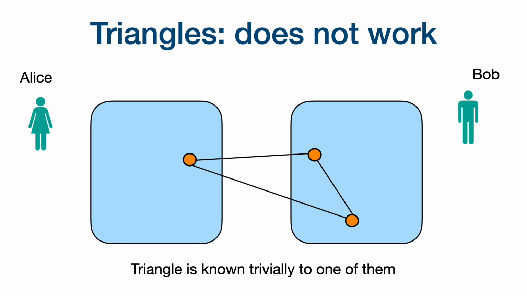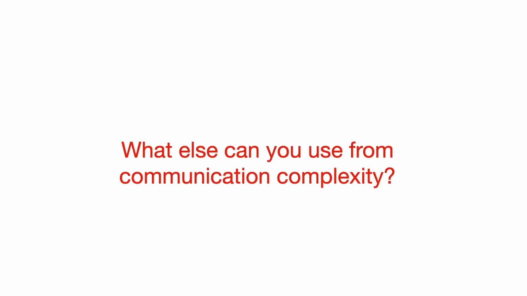Even if we partition the graph among more players, it is not hard to see that you can still solve triangle detection very easily. But we're starting with communication complexity tools. So what else can you use from communication complexity? Maybe there are other tools that you can use to prove lower bounds specifically for triangle detection. And this is what we end up doing.